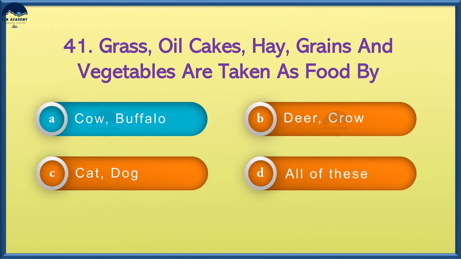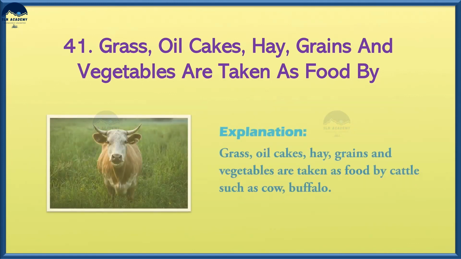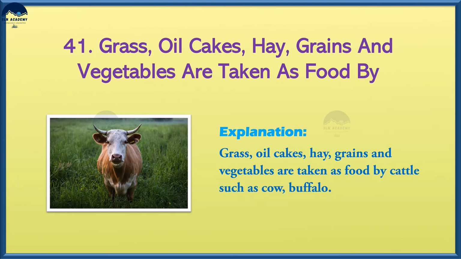And the answer is option A, cow and buffalo. Grass, oil cakes, hay, grains and vegetables are taken as food by cattle such as cow and buffalo.